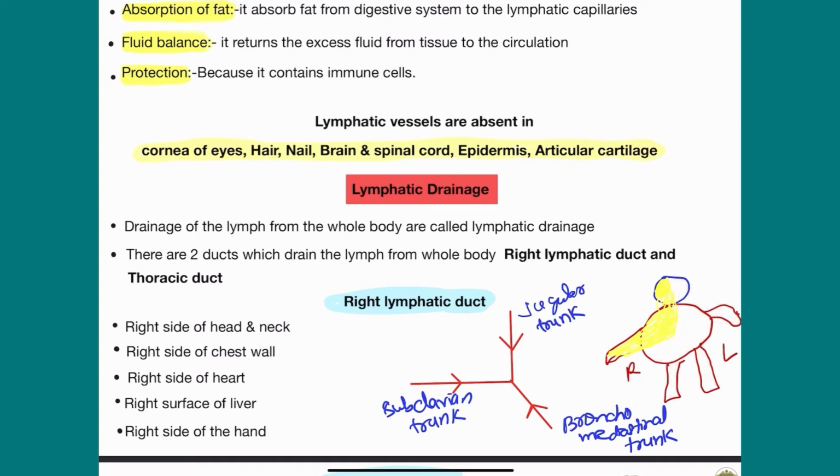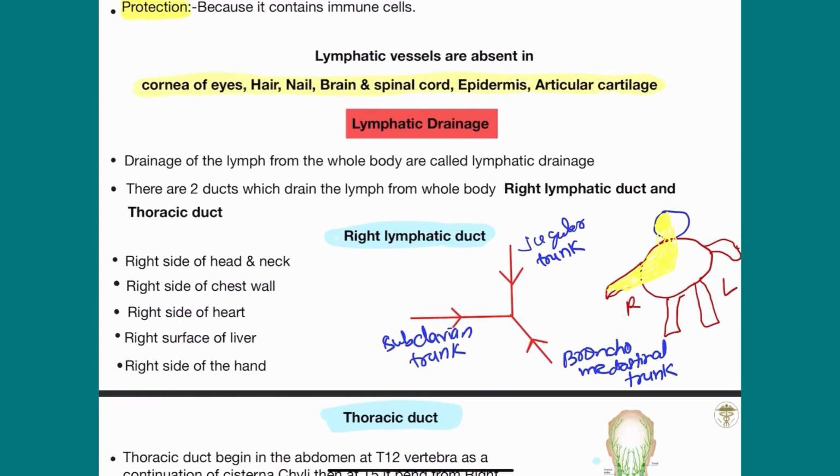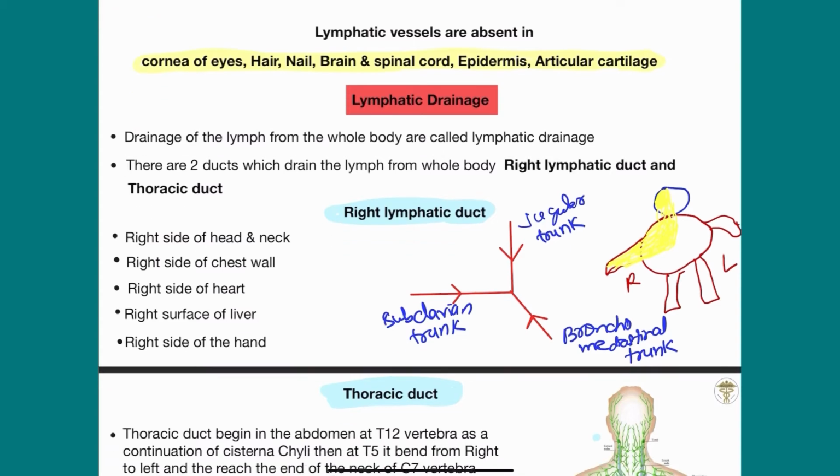So please remember that the area above the diaphragm on the right side only, including head, neck and the chest region of the right part, and only the right hand, is drained by the right lymphatic duct. All others are drained by the thoracic duct. So please learn this. This is very important. Now I will start the thoracic duct.